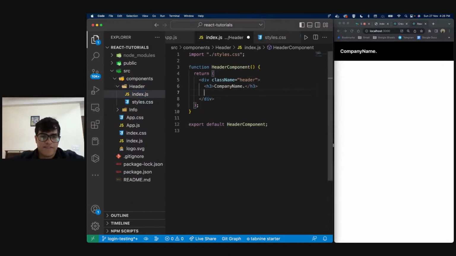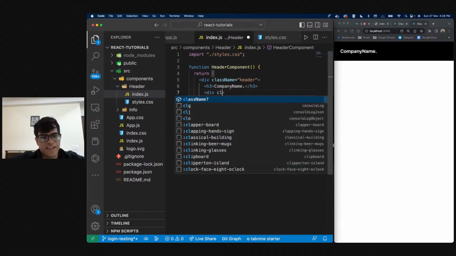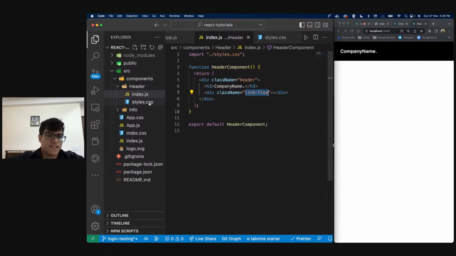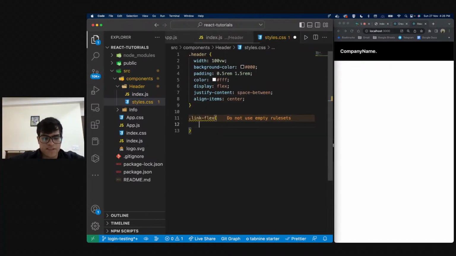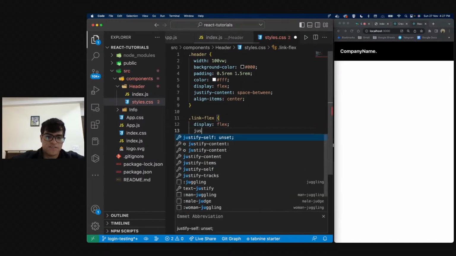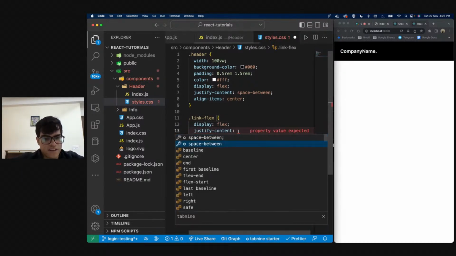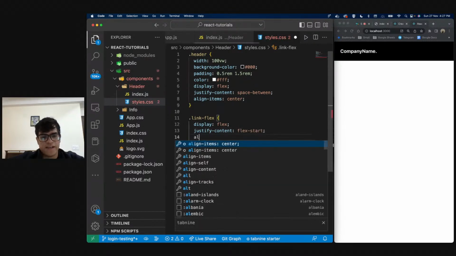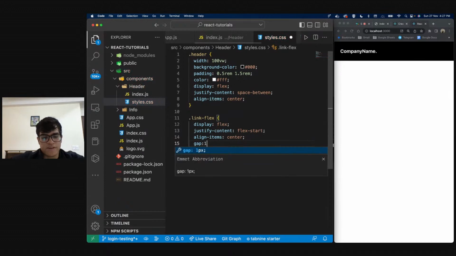So now over here, I will have this, and I'll have another div, right? And in this div, I'm going to have a class name of link-flex, because it will be a flex between all the links, right? And now over here, I'm just going to say .link-flex. This is also a display flex. Justify content is flex-start, align items is center, gap is 1 rem, 1 rem might be a lot, so 0.5 rem, color is white.